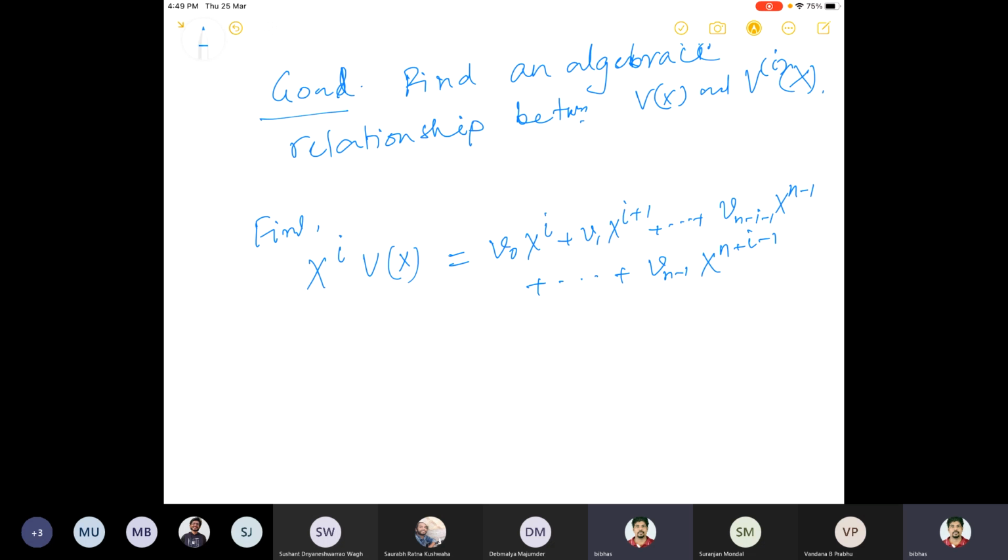Now see, this can be written as follows, and this is an interesting thing.